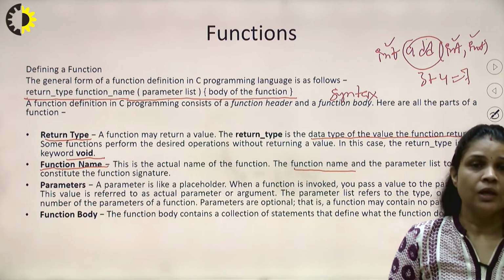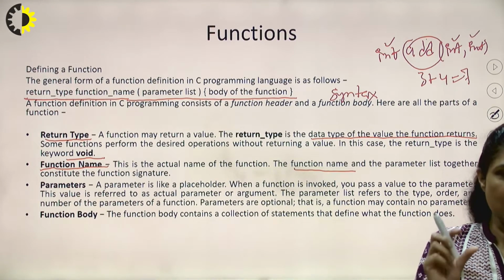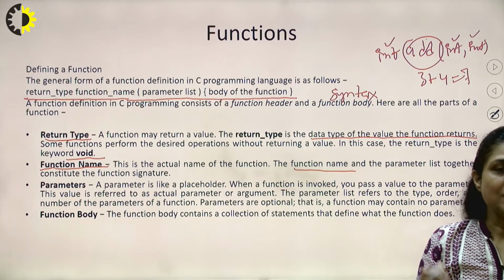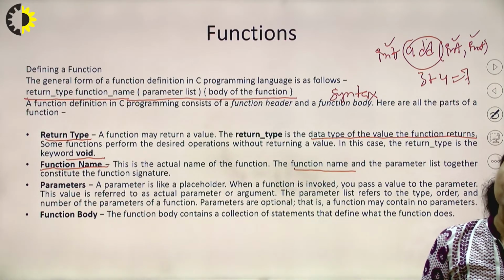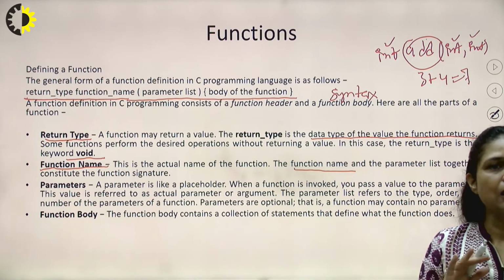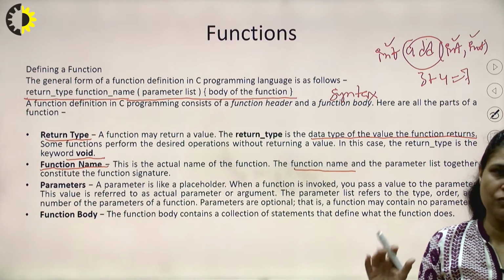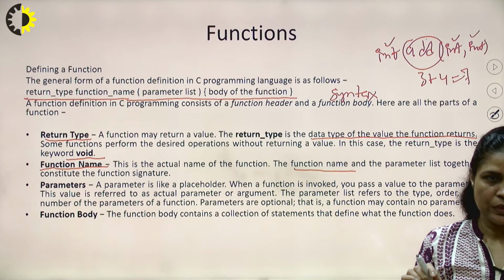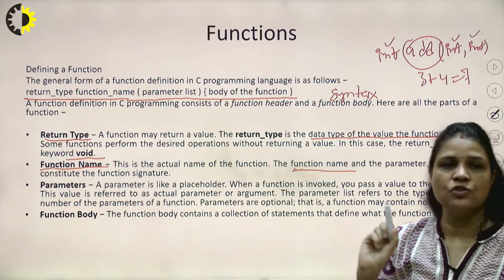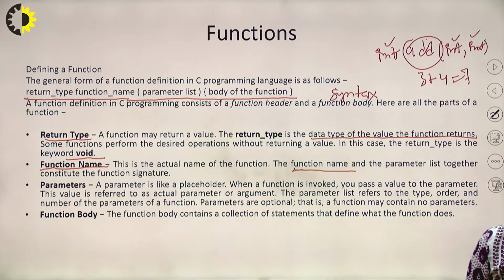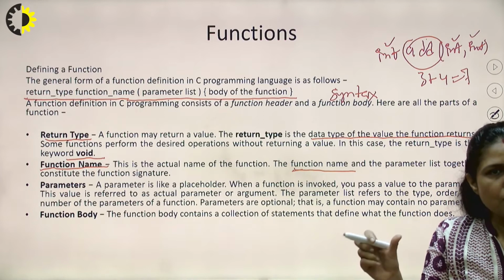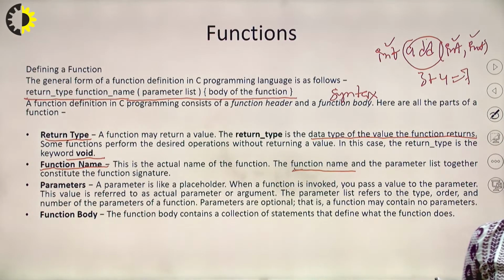It should start with an alphabet, it can have a combination of alphabets and digits, and it can have an underscore. No other special character is allowed in the name of the function. So we should choose the name of the function within the rules of the identifier.